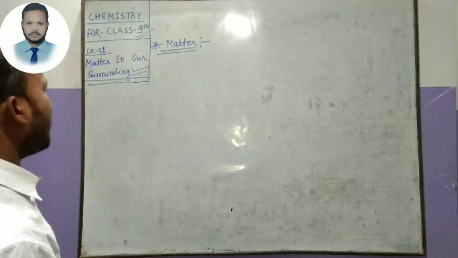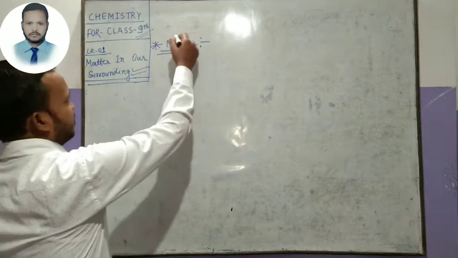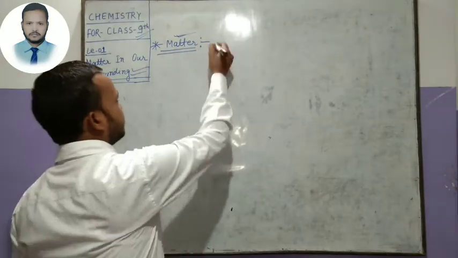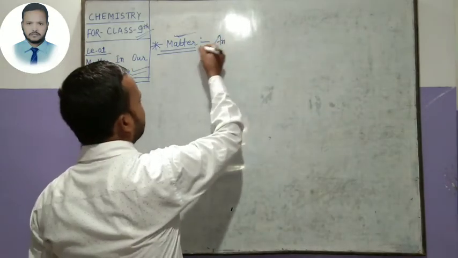First I will explain what is matter. Matter क्या है?